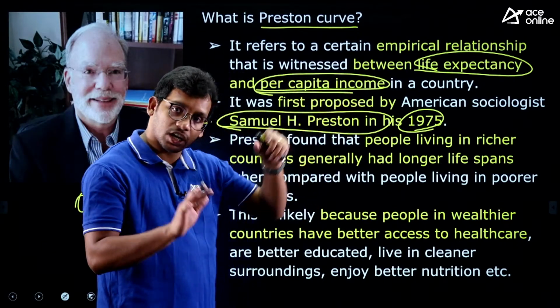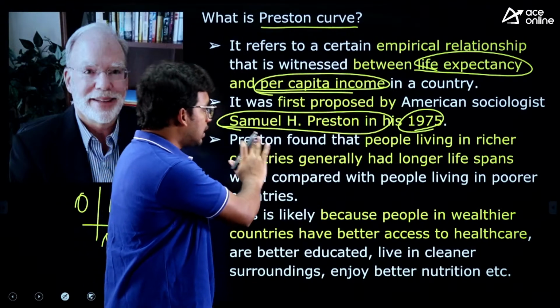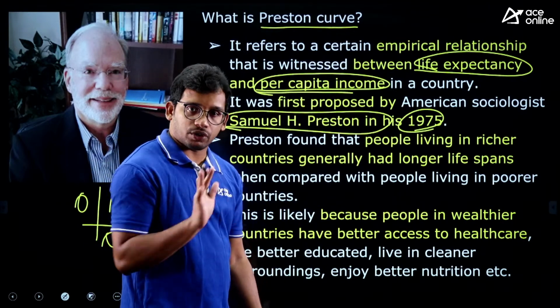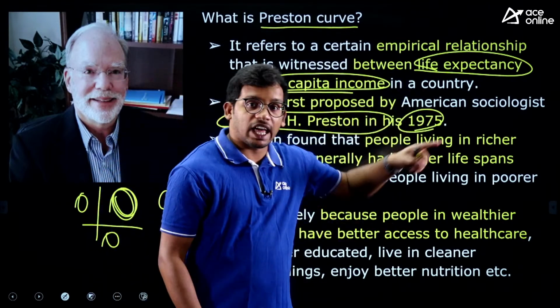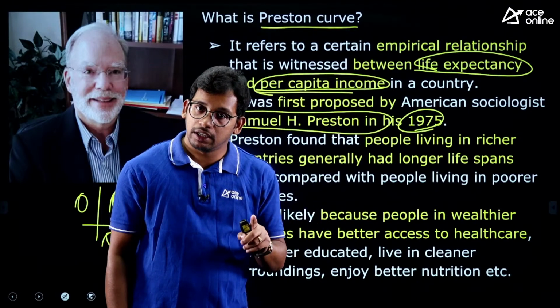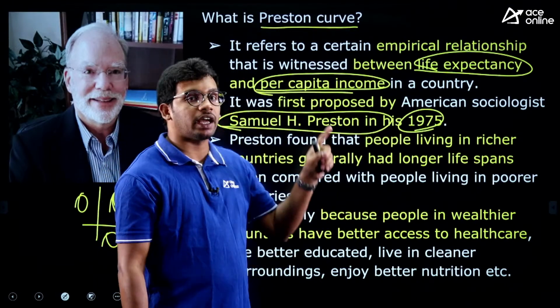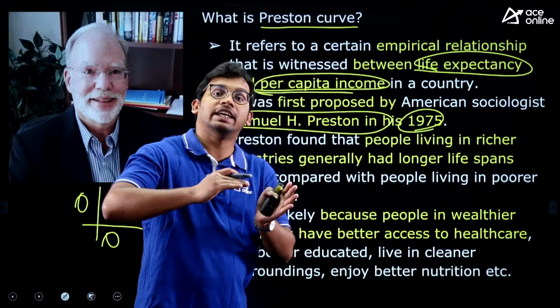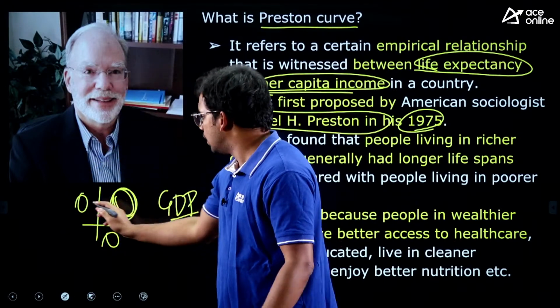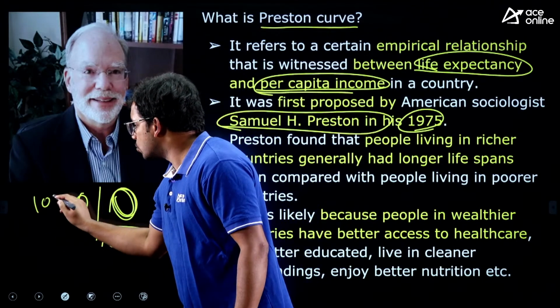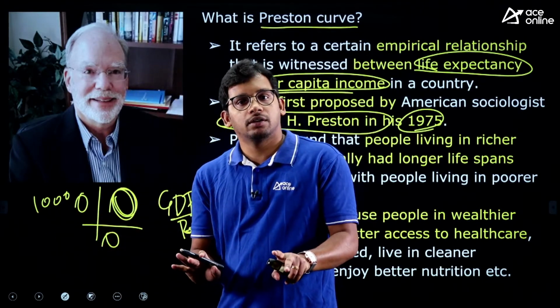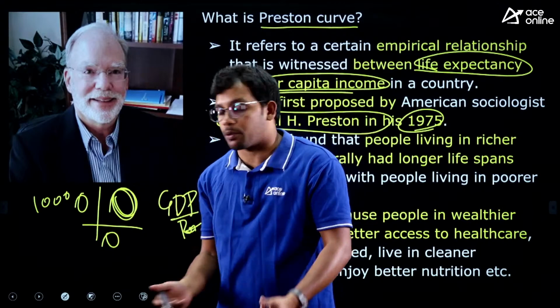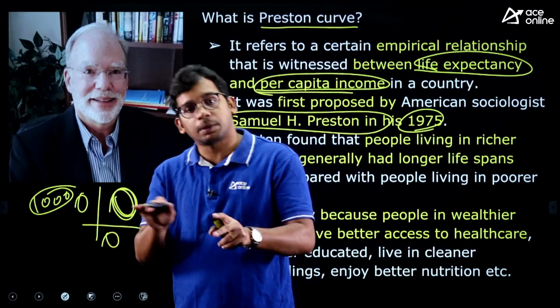I hope these two dimensions are clear. Now this Preston curve says this life expectancy at birth is affected by the per capita income of a country. He says that if there is a higher per capita income, for example, in our country, 1000 rupees a person is producing, like he is contributing for the production of 1000 rupees in that particular year.